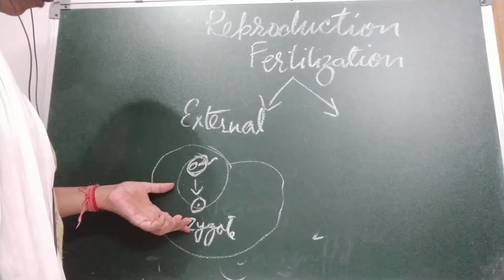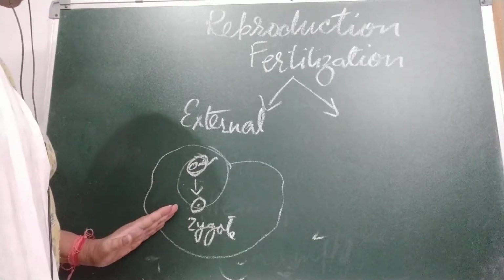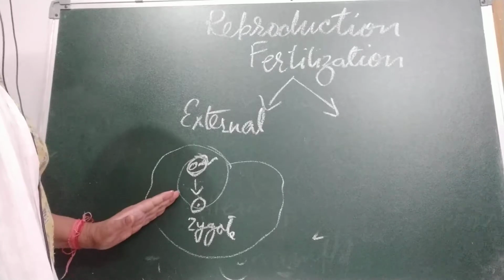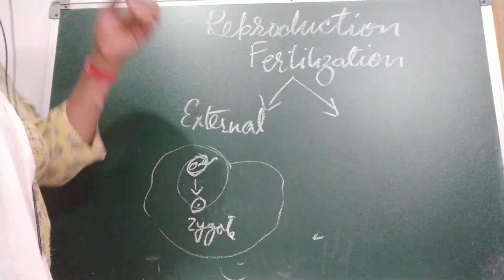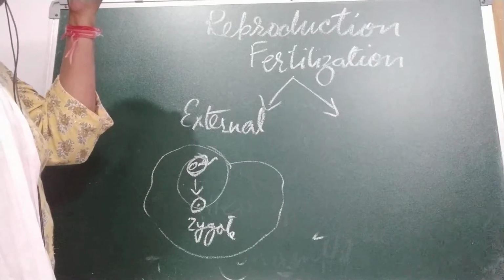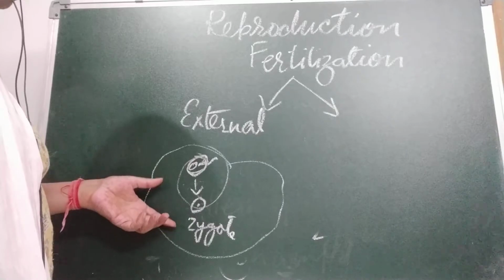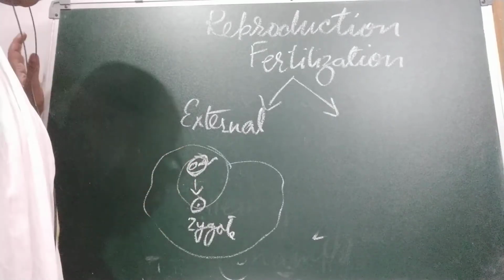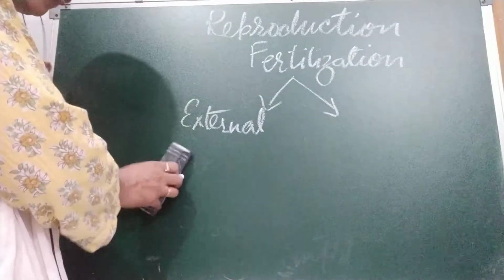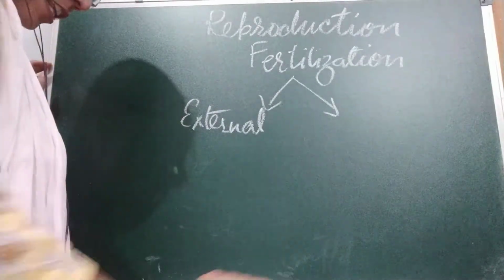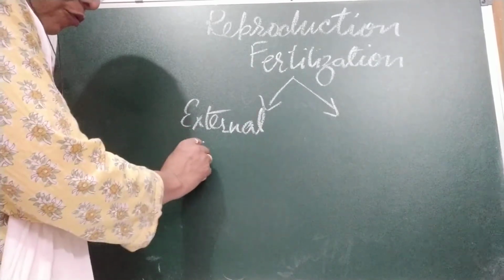The zygote develops into a new individual in the water. This type of fertilization is known as external fertilization, as it occurs outside the animal's body. Outside means external. Animals living in or near ponds and lakes also have external fertilization. One more example I am going to tell you is the frog. In fish also, external fertilization takes place. I am going to tell you about the frog.